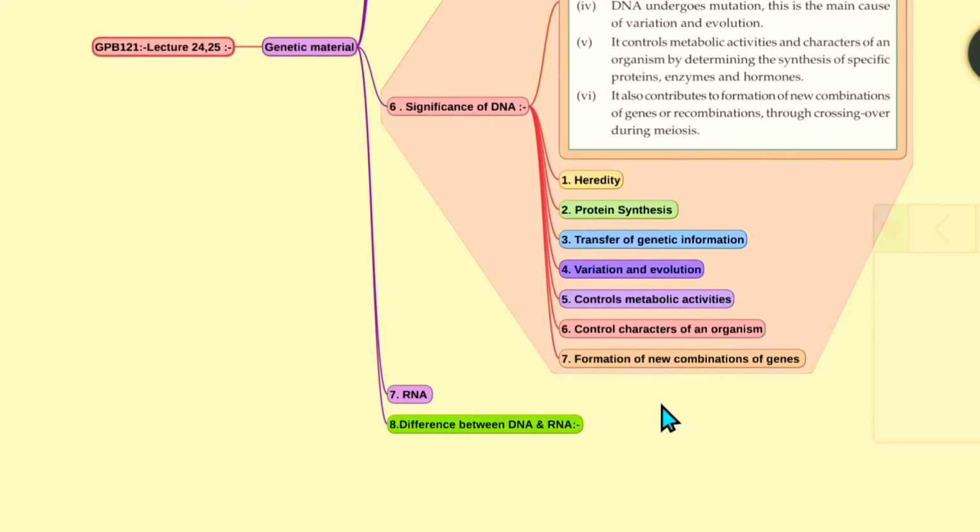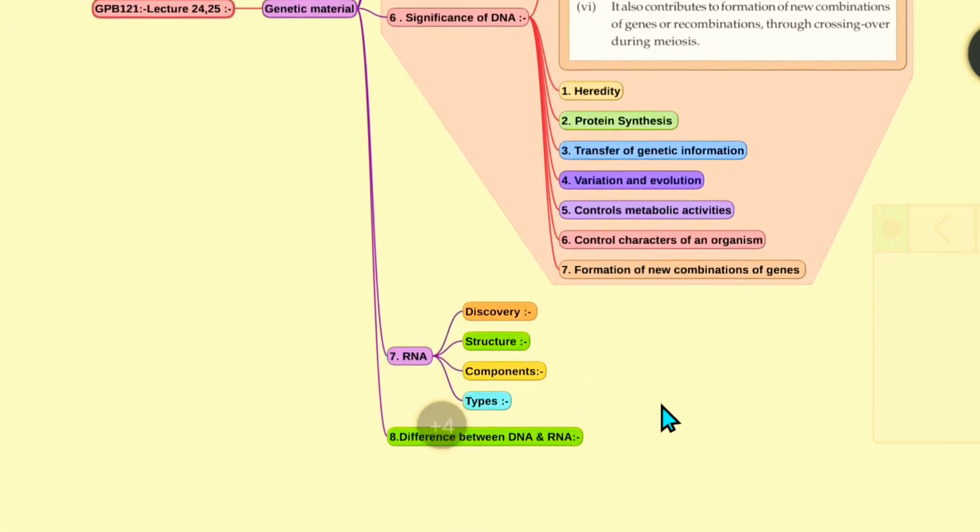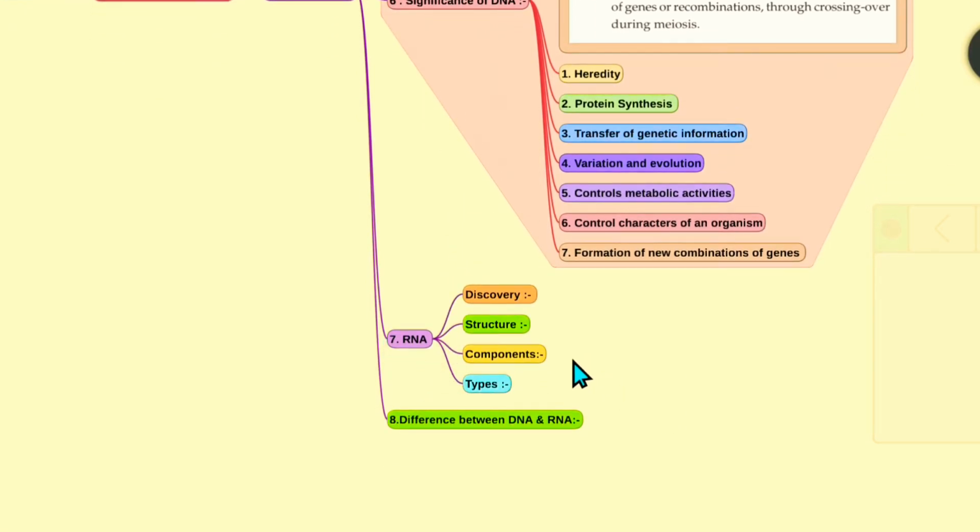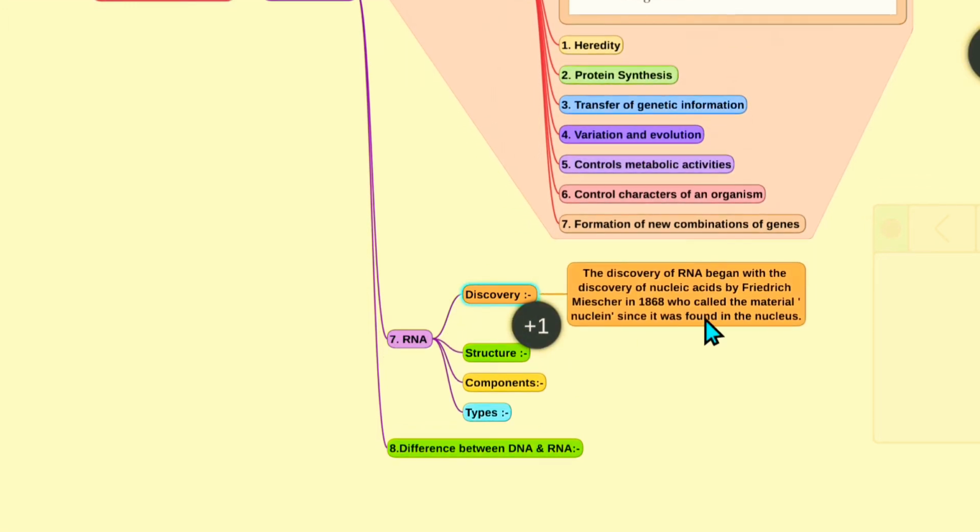We'll see the RNA. First we'll see the discovery. Who discovered the RNA? The discovery of the RNA began with the discovery of the nucleic acid by Frederick Miescher in 1868, who called the material nuclein since it was found in the nucleus.